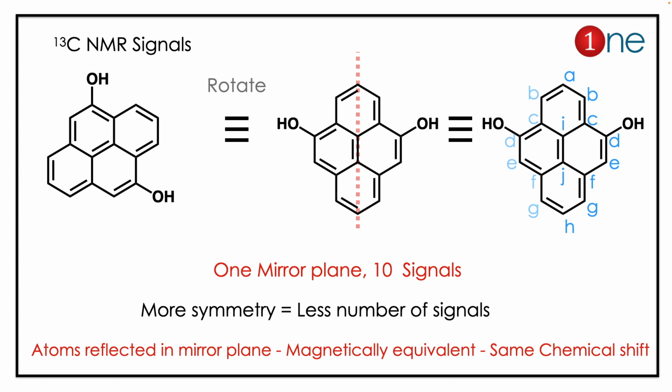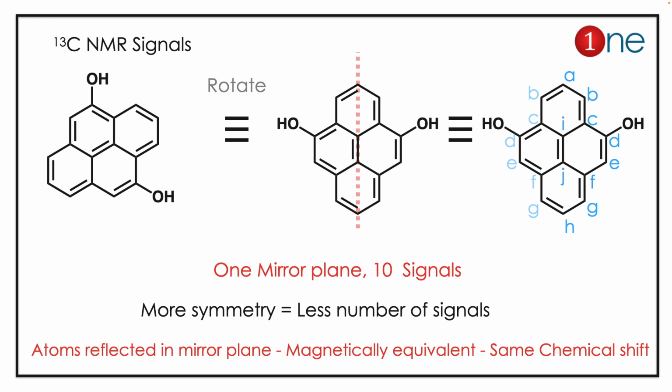Before finding the number of signals, you have to know whether any symmetry is present inside the molecule or not. By looking at it blindly, the compound may look asymmetric, but the compound is really symmetrical. If you rotate the molecule, you can find the compound has one mirror plane of symmetry in the middle of it. What happened? Both OH groups are reflections of each other.